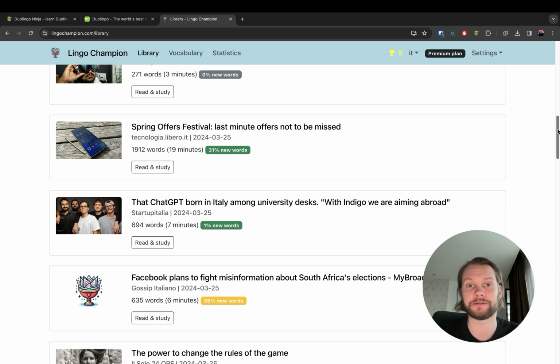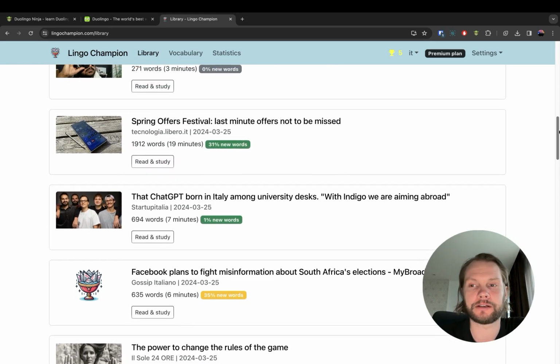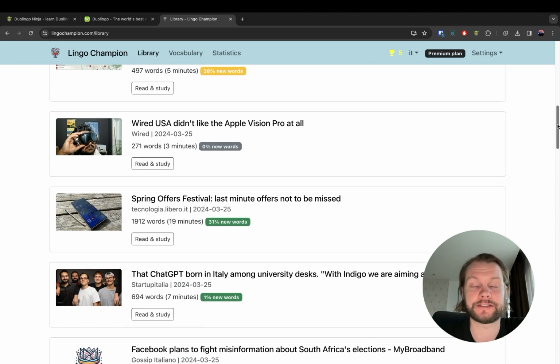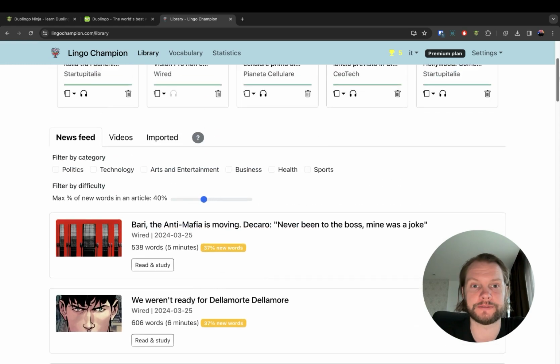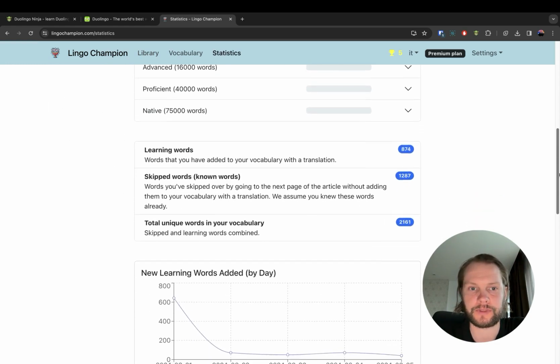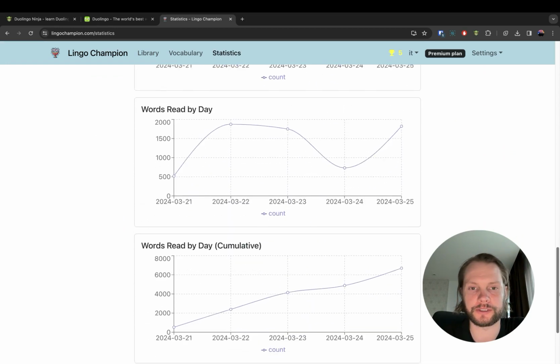Because every topic is different, right? The words in construction don't overlap that much with the words in technology or in medicine and so on. I was reading one article today in the morning and I felt like, wow, I can actually understand most of what it says. And it's just after 4 days, basically. Currently, I'm at around 4,000 words. And here are the graphs as well to show how it's going.